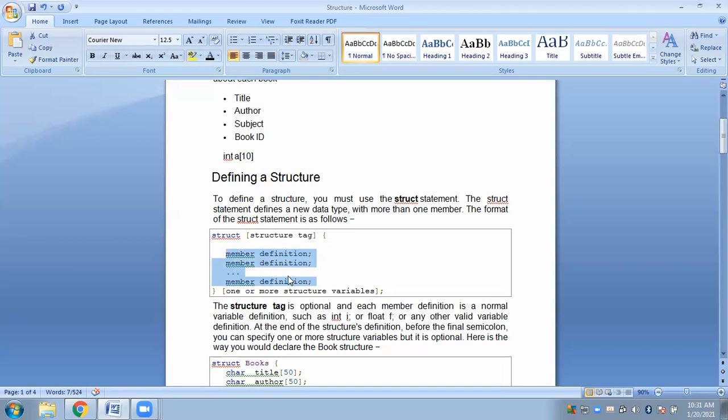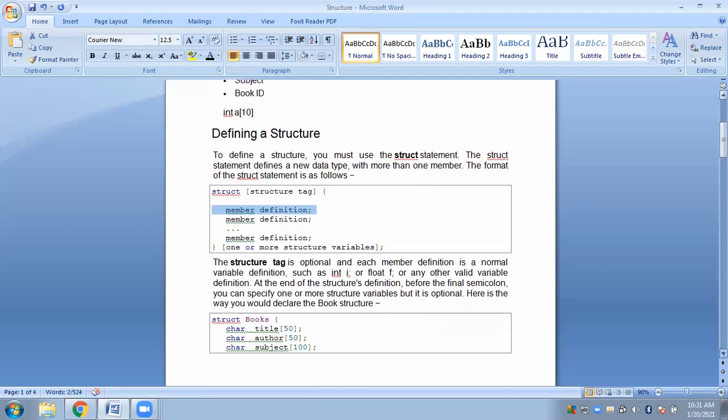These are the elements that I'm talking about. All these elements, title, author, subject, book ID, we will not call as variables or simple elements. We will call them members in a structure. We will refer to them as members. Is that clear? Member definition means here we will declare the members. For example, here I already have given the declaration.